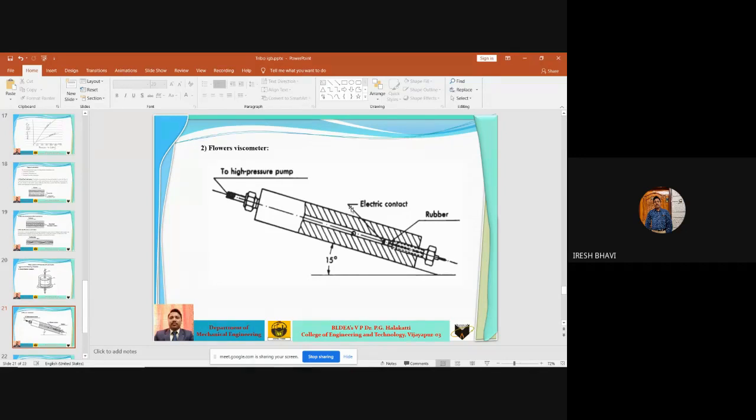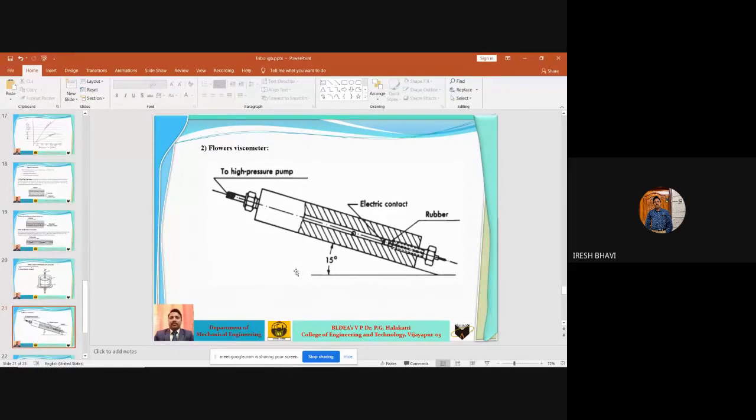To test the lubricating oil viscosity at high pressure, instead of a glass tube, the tube should be made of metal. If the tube is made of metal, then electric contact is needed, because you cannot see the ball touching here. Okay? This means you can measure the viscosity at higher pressures also with this instrument.